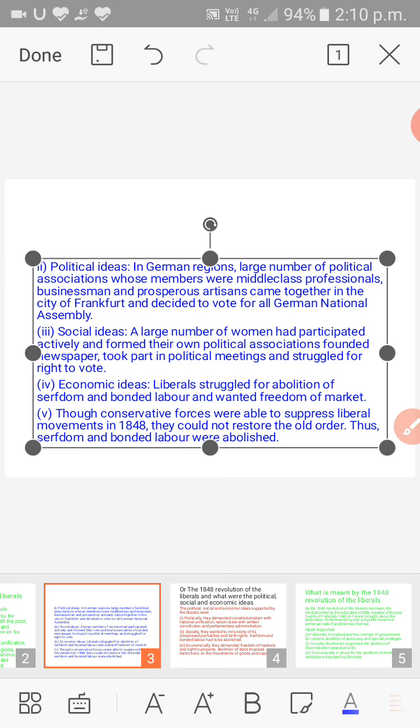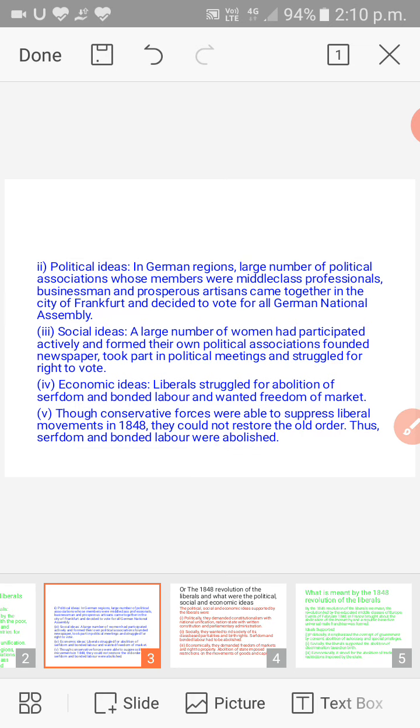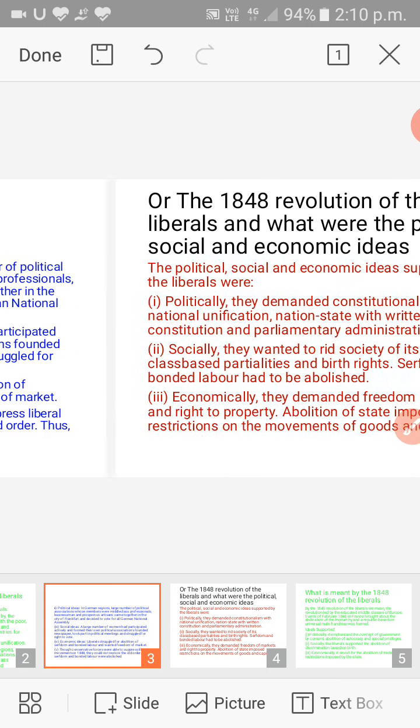Another point is social ideas: women did not have proper rights. And economically, there were restrictions on business, on export and import, and also the system of serfdom, or slavery.